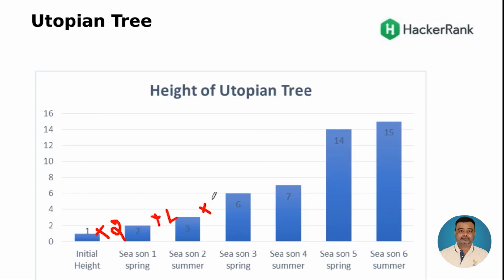Again multiply by 2, and then in summer season add 1. Multiply by 2 and then add 1. Right? So we are basically performing multiply by 2, which is doubling, or add 1. Now we need to solve this particular task through coding.